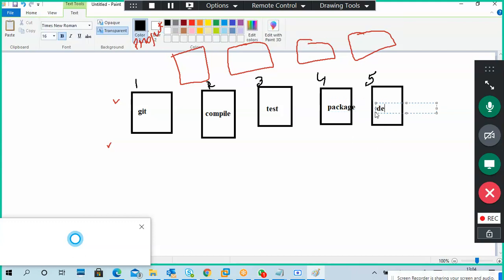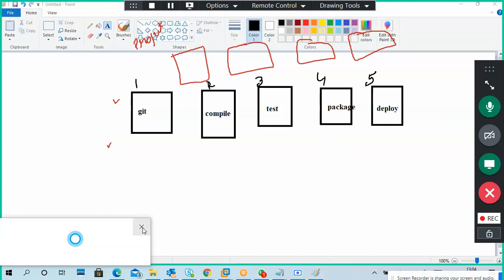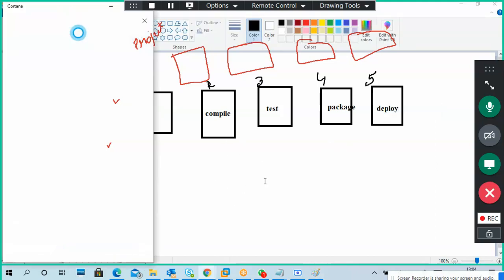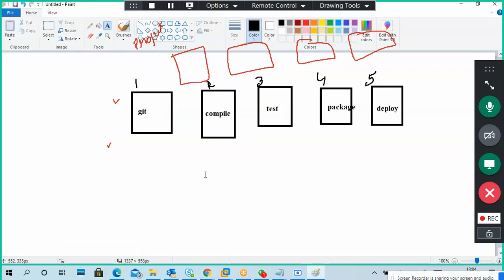Maybe I want to deploy last. Like I created some steps. Each one may require multiple steps also. So stages: this is the source code stage, compiling stage, test stage, packaging stage, or a build, deploy, or install stage. So stages we created.